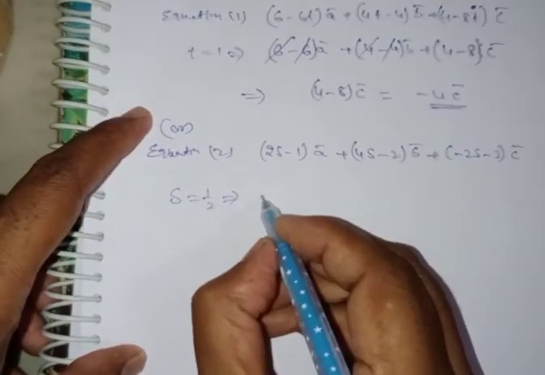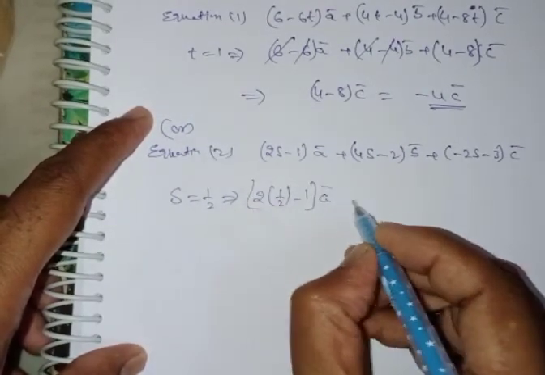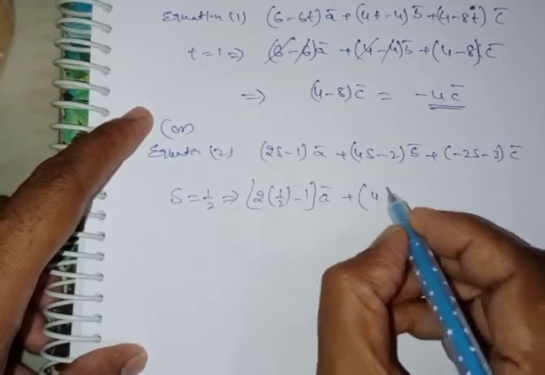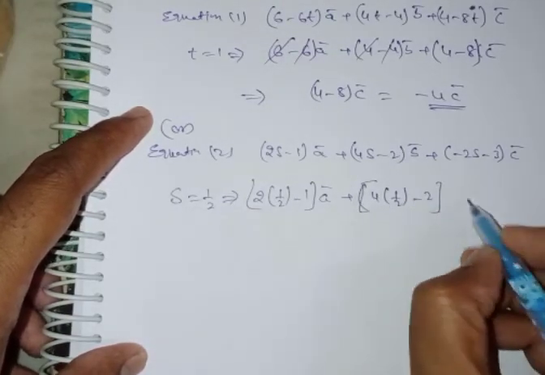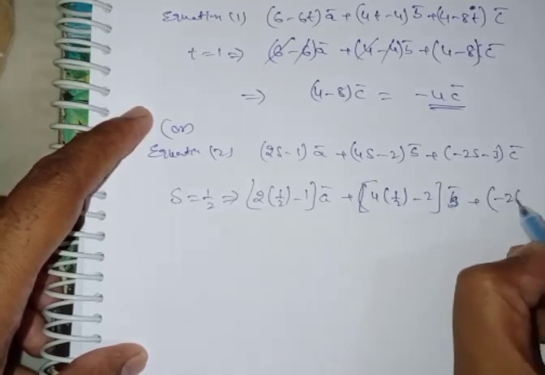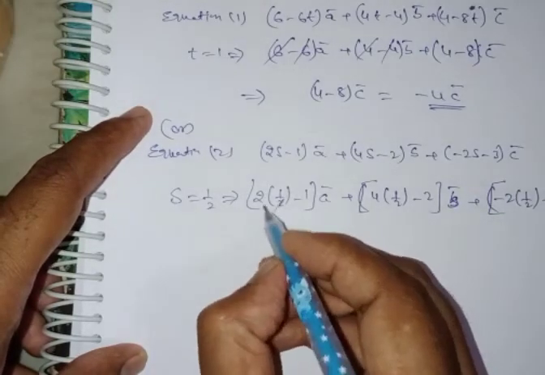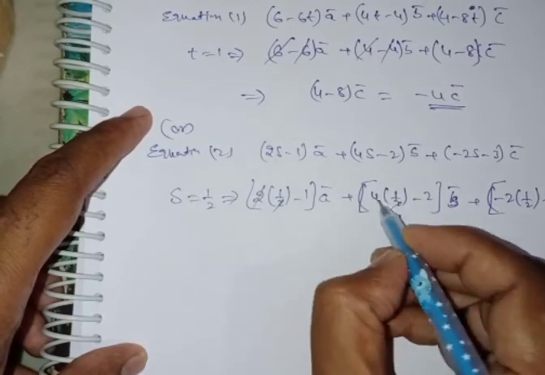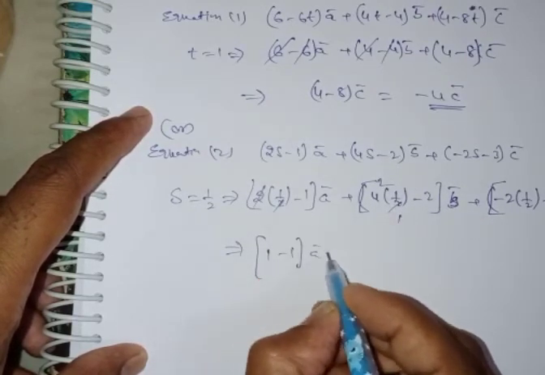What happens? It is (2 of 1 by 2 minus 1) ā, (4 into 1 by 2 minus 2) b̄, (minus 2 of 1 by 2 minus 3) c̄. The 2s cancel, 2 ones are 2, the remaining is 1 minus 1 ā.